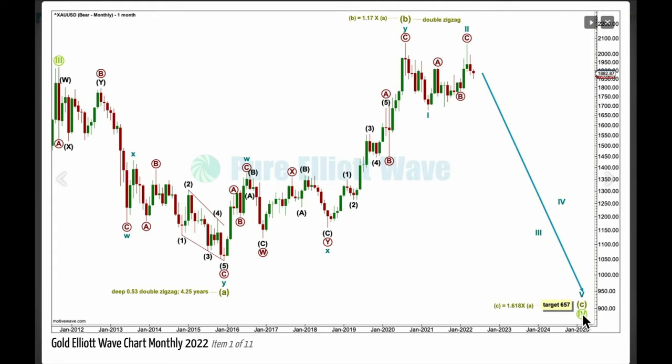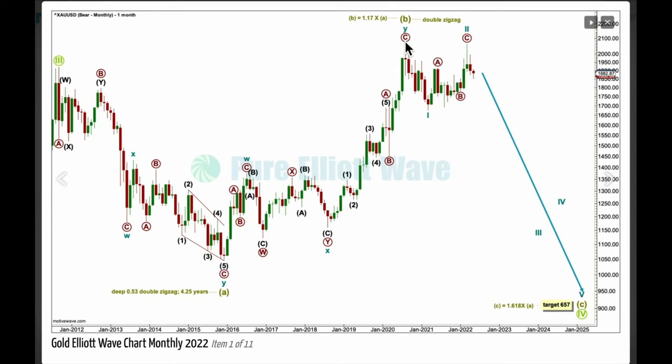Supercycle C may only subdivide as an impulse or an ending diagonal. When we get to the daily chart level, I'll explain why I think it's most likely an impulse if my degree of labelling here is correct. Supercycle C will be labelled cycle 1, 2, 3, 4, 5. The target is for supercycle C to reach 1.618 the length of supercycle A at 657. This is a common Fibonacci ratio between A and C within an expanded flat. So it's a common ratio within a common structure. So the target, if this is the correct wave count, should have a reasonable probability.